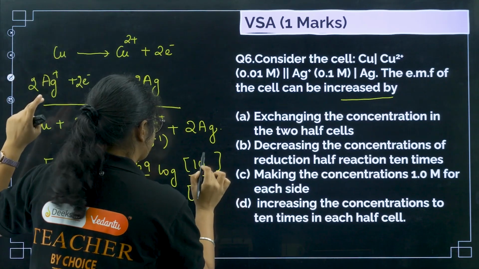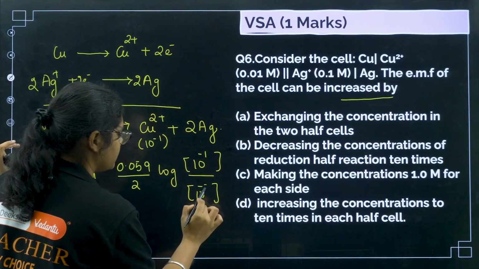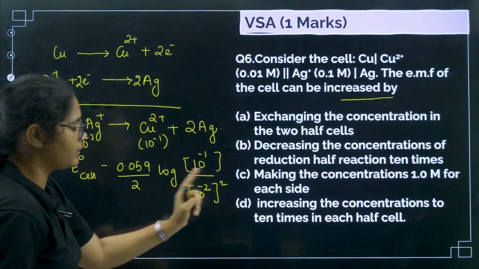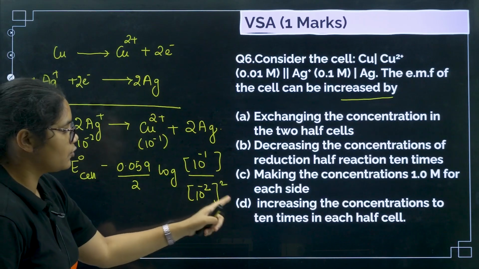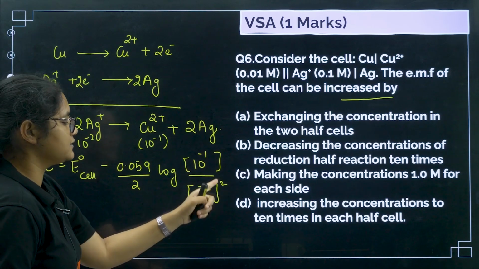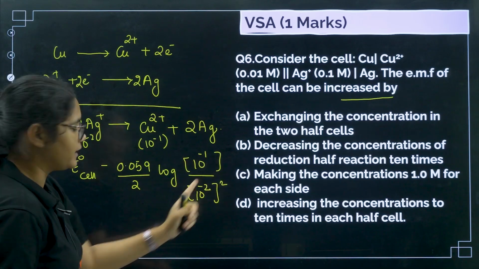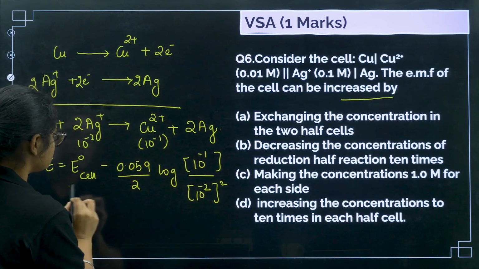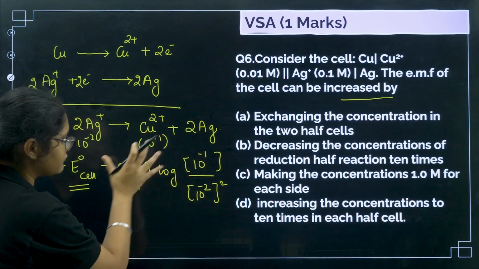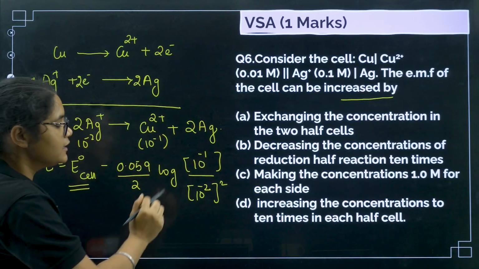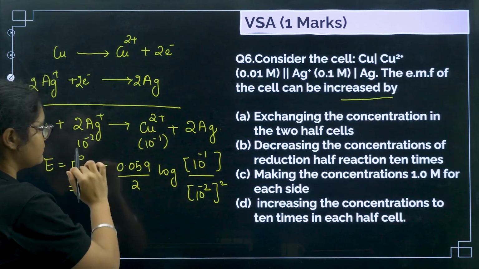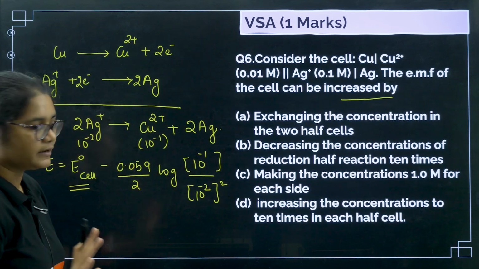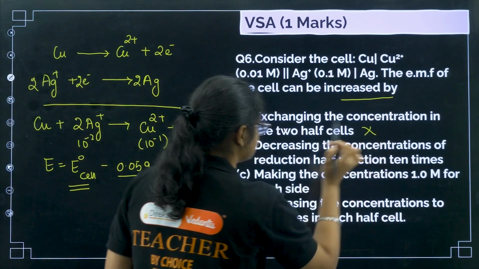Here I will get 10 to the power of minus 1 and here it will be 10 to the power of minus 2 squared. So 10 to the power of minus 4, and here it goes minus 1 plus 4, 10 to the power of plus 3, right? So now we will get a value here. From E naught of the cell, I have to subtract such a value, right? So when you subtract some value from E naught of the cell, the value will decrease, right? So that is why this cannot be the answer.